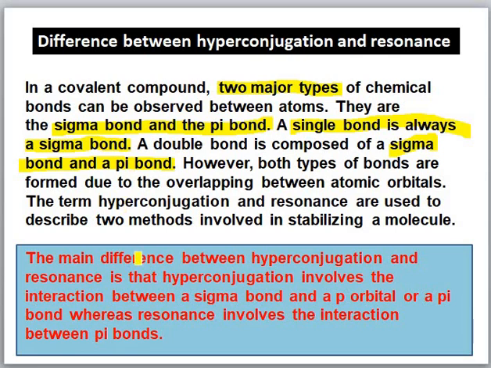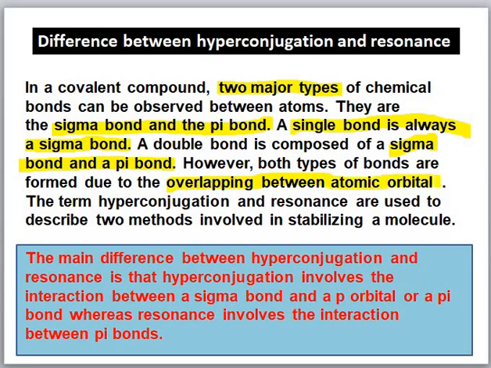However, both types of bonds are formed due to overlapping between atomic orbitals. The terms hyperconjugation and resonance are used to describe two methods involved in stabilizing molecules. And this is the very important thing, that these bonds are due to overlapping of atomic orbitals.